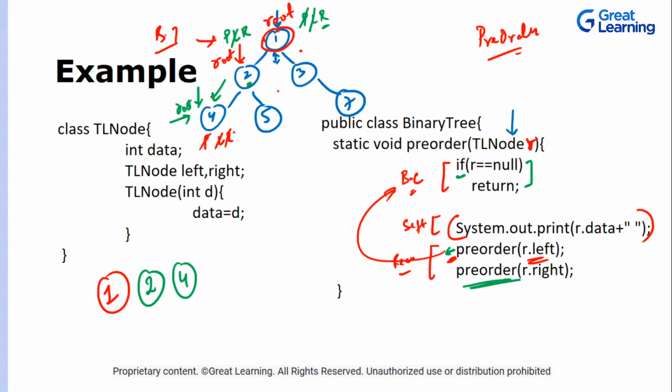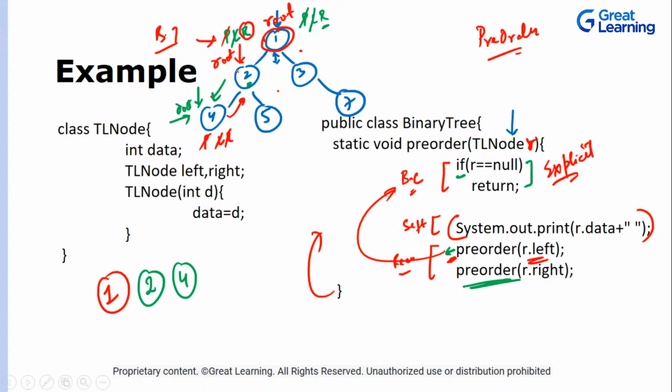So earlier, this is known as an explicit return that we did once the condition is met. Now, once all the statements are done, it will be an implicit return to the caller. Who was the caller? This was the caller. Now printing was done, left was done. Now this entire left tree is done.